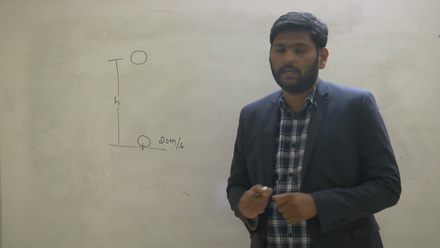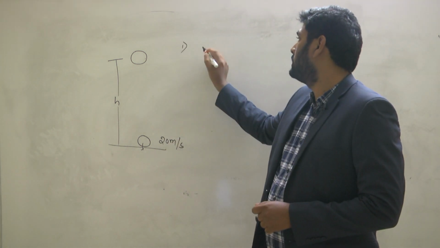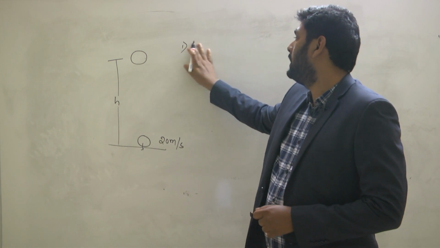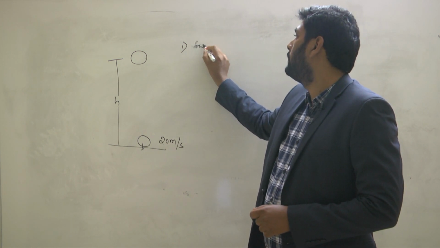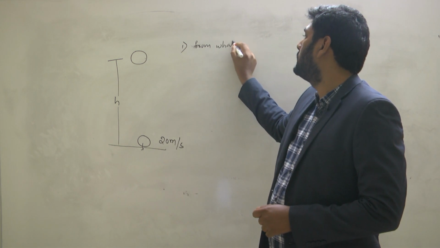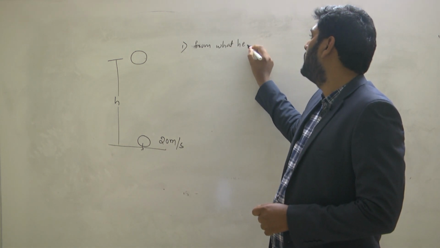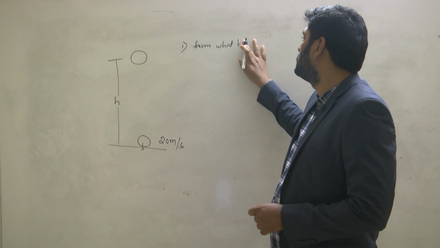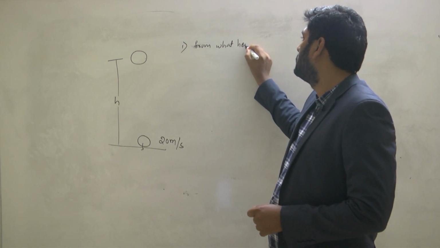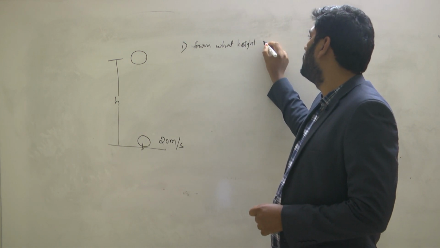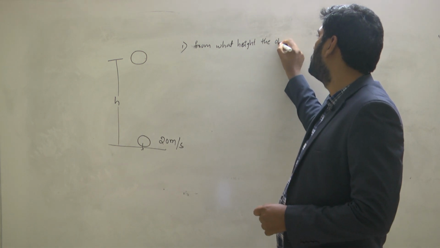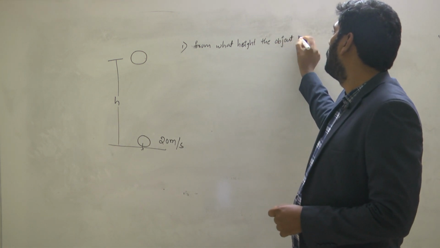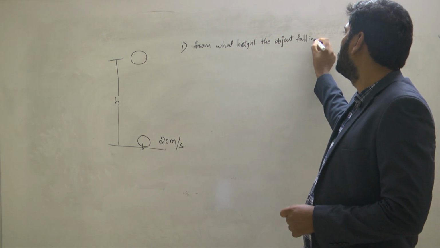My first question is, from which height is it falling freely? From what height the object is falling freely?